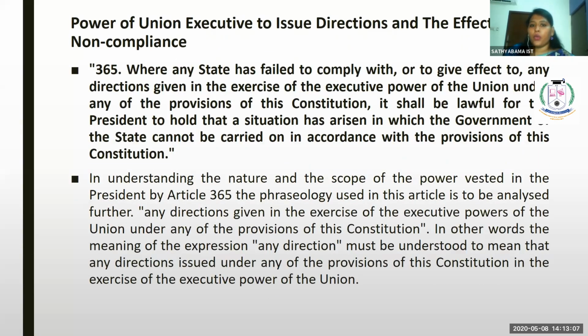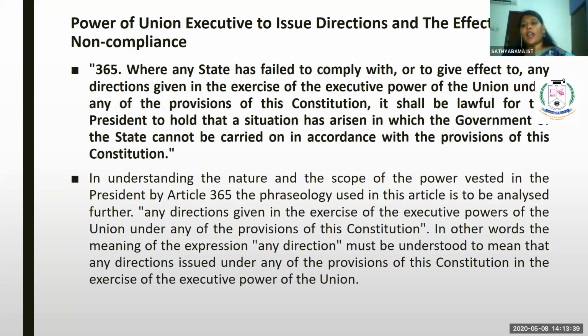Power of union executive to issue direction and the effect of non-compliance. In case the state government is not following the direction given by the union government, the union government has the right to take the state into its power.